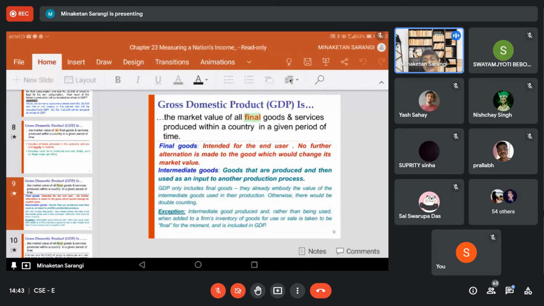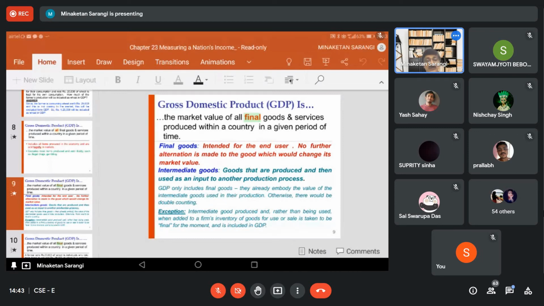Rather, this acts as an intermediate product. By intermediate product, we mean which helps for further production. So out of that bread, what is the fast food center doing? Preparing the sandwich. So sandwich is the final commodity, not the bread.